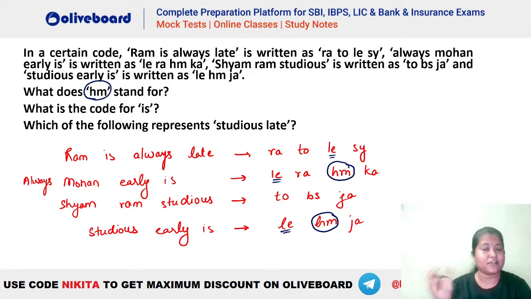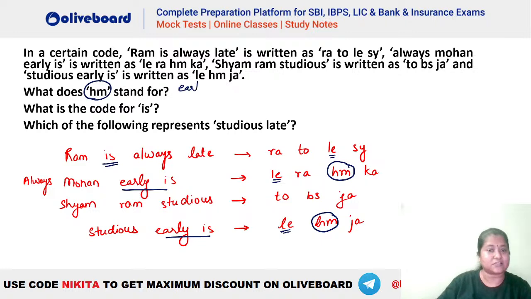That means LE has to be there in first, second and fourth. So we have to find the code for HM. HM will be something that is there in the second, it is there in the fourth, but is not there in the first one. So let's compare the two. Always Mohan early is, studious early is. You can see early is, and is is there in the first one as well. That means is should be the one for lay and early will be the one for HM. So early is the answer for this.